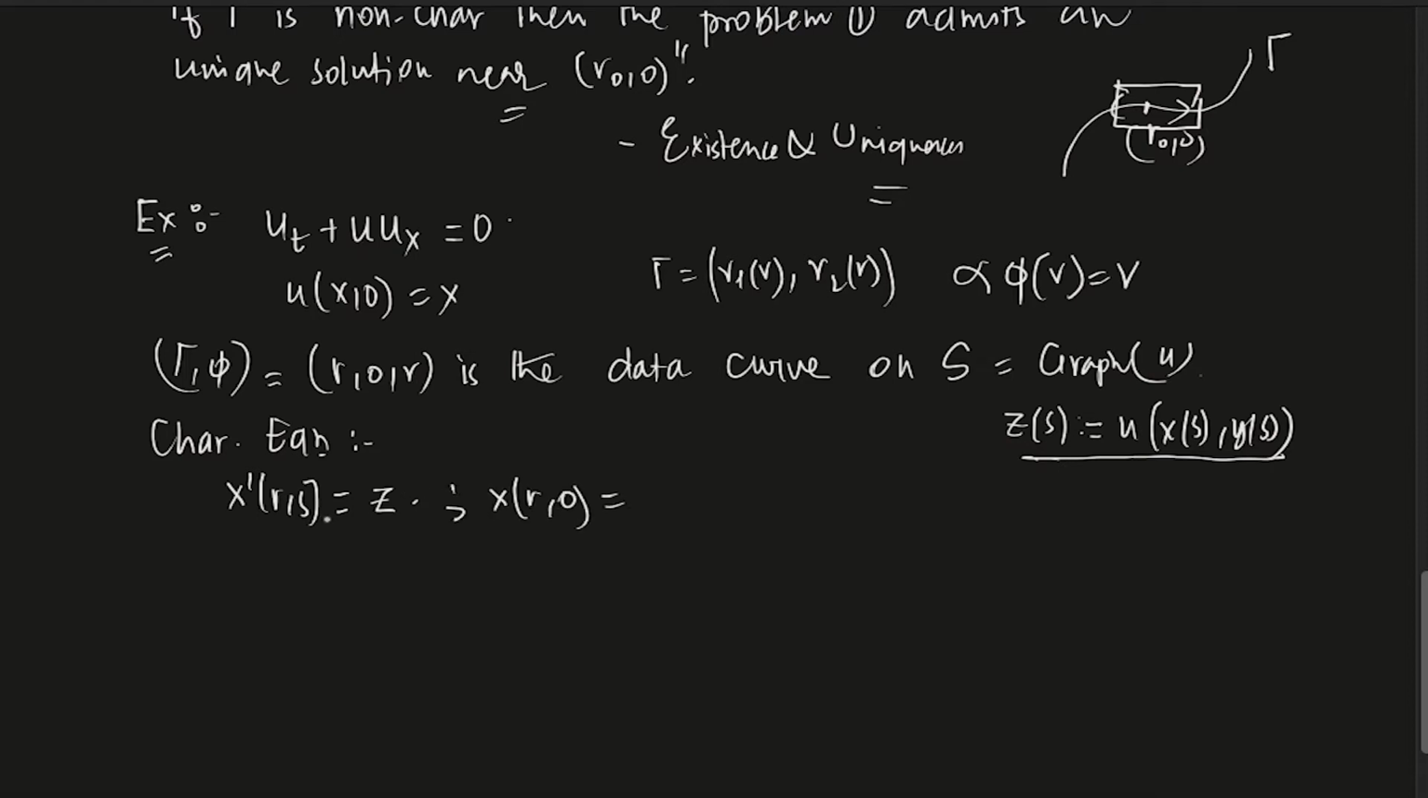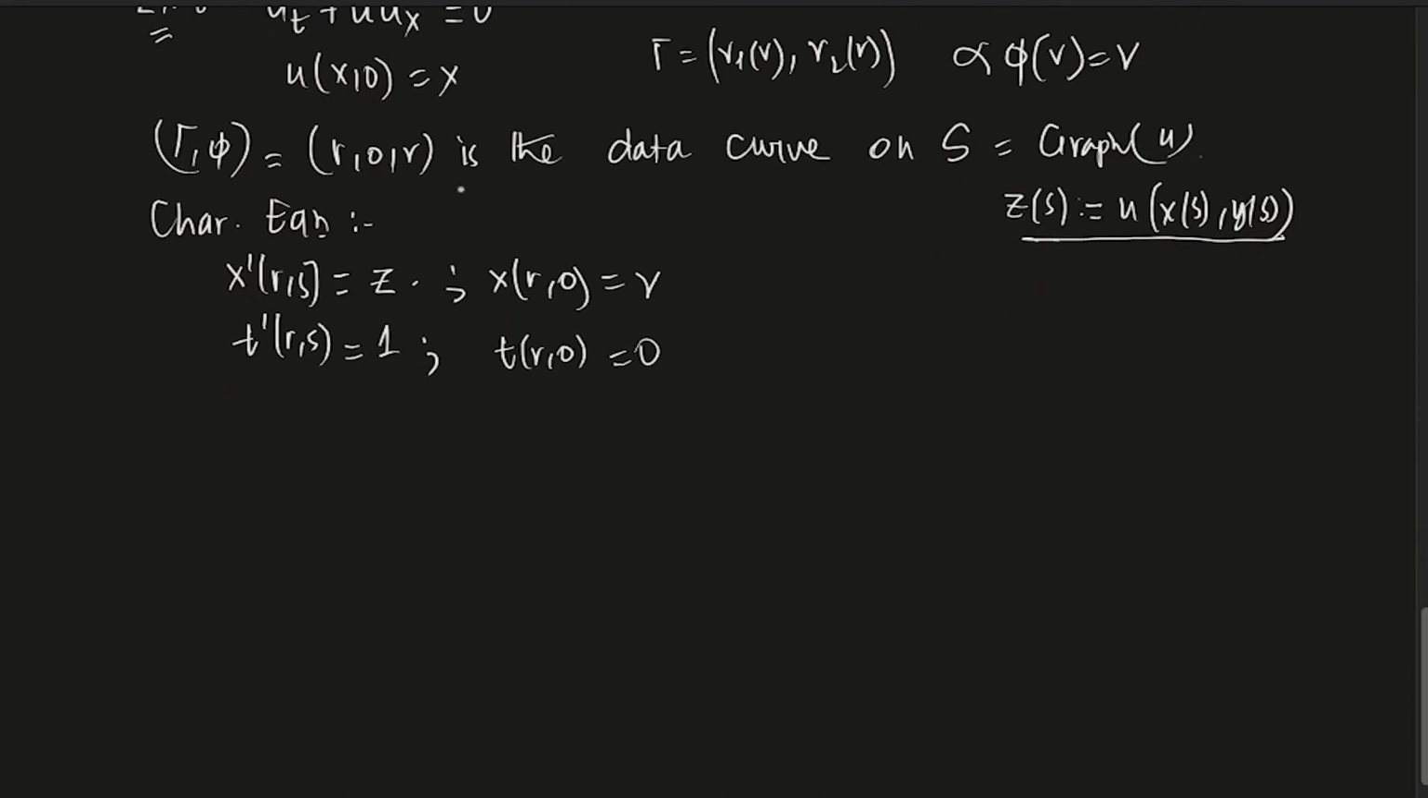Moreover, at the point s equals 0, what is the value of x? It is r. t prime (r, s) is given by 1, and t at the point (r, 0) is 0. And z prime (r, s) is 0, and z(r, 0) is r. So that's your characteristic equations.